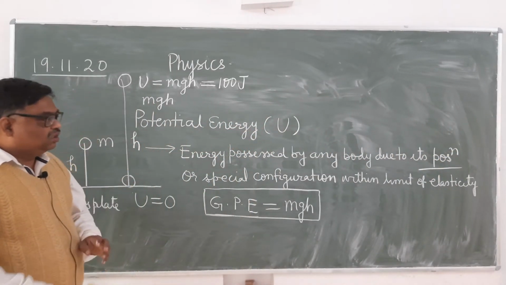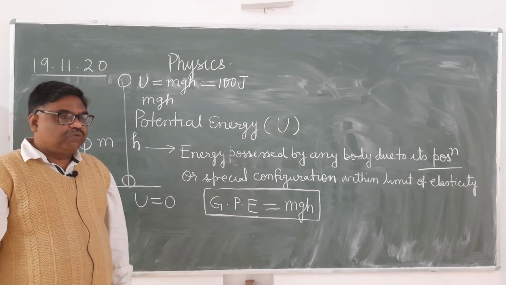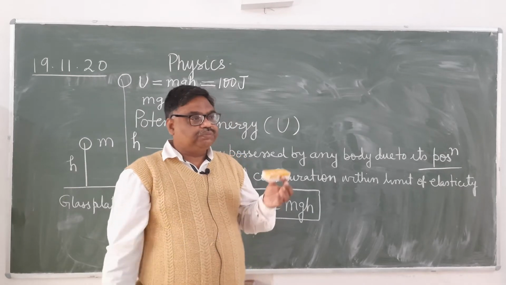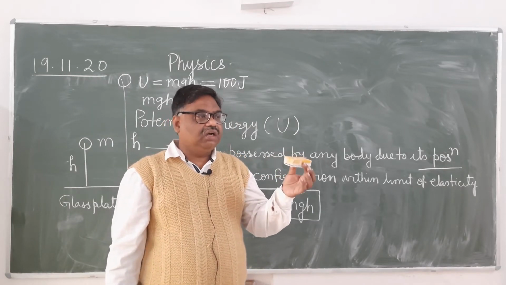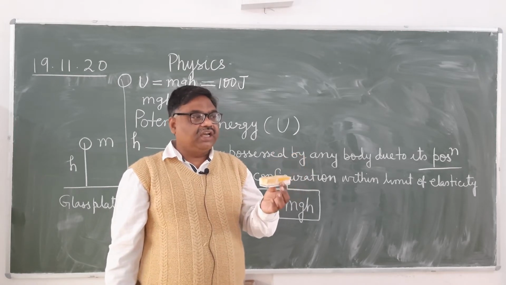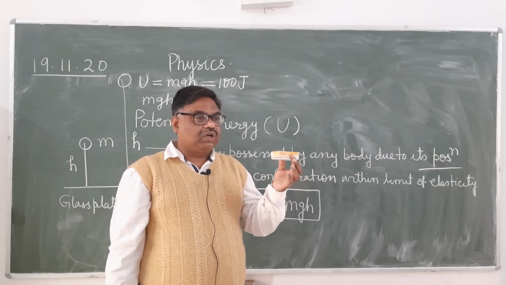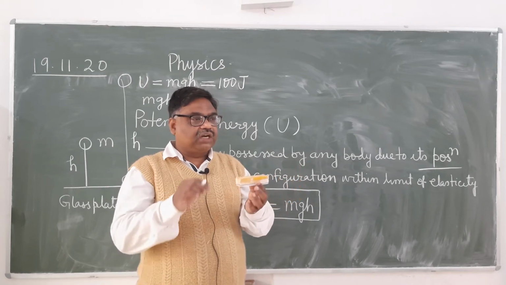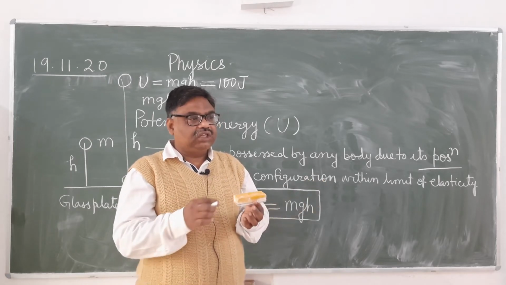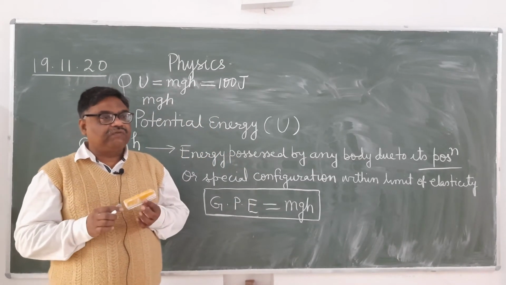Elastic potential energy is the energy possessed by a compressed spring within the limit of elasticity. What is elasticity? Elasticity is that property by virtue of which a body remains deformed only so long as the force is acting. As soon as the deforming force is removed, it regains its original shape and size. As soon as you remove the deforming force, it once again returns to its original shape and size. This is the property of elasticity.